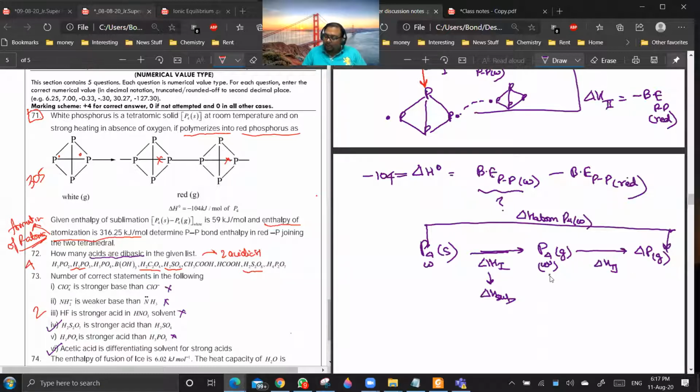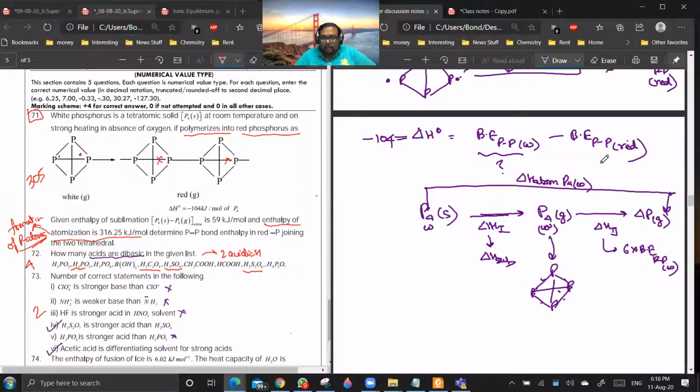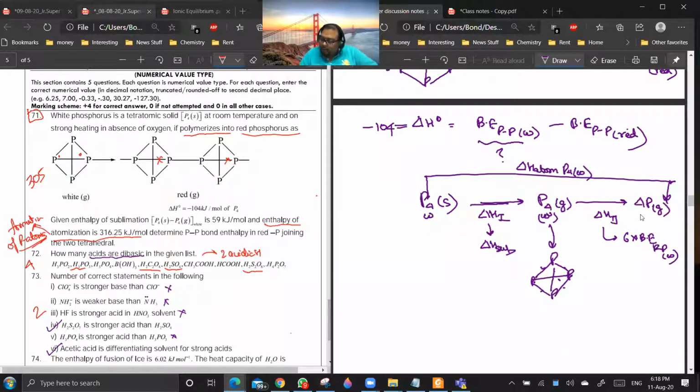Now you see P4 gaseous, it will be something like this. How many phosphorus bonds are there? It is 6. See, this was 1, 2, 3, 4, 5, 6. So delta H2 should be equal to 6 into bond energy of phosphorus bonds. Are you getting my point?